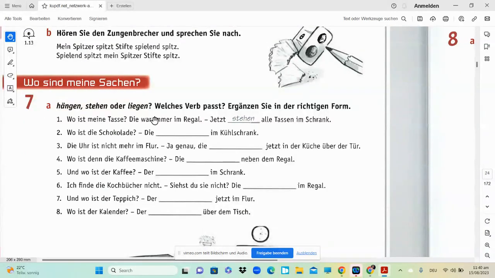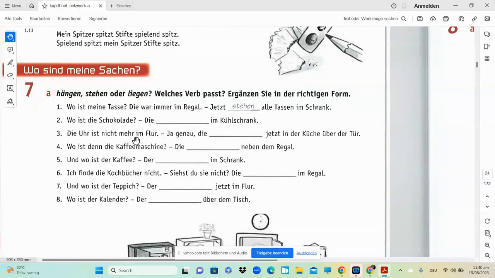Okay. The next one, wo sind meine Sachen? This is extremely important. Why? Because you are going to learn about the positions, you're going to learn about the prepositions over here as well. Okay, hängen, something is hanging. Stehen, something is standing over there. Okay, liegen, something is lying. Welches Verb passt? Ergänzen Sie in der richtigen Form. We have to use the right form of the verb. That means the right conjugation of the verb. Okay, so this is extremely important.